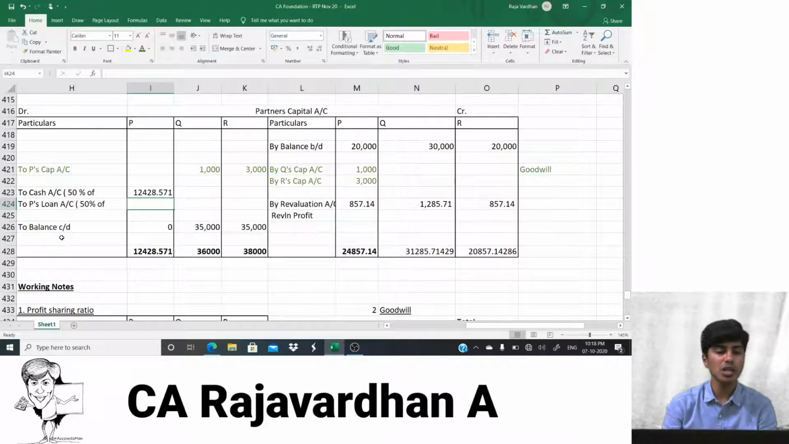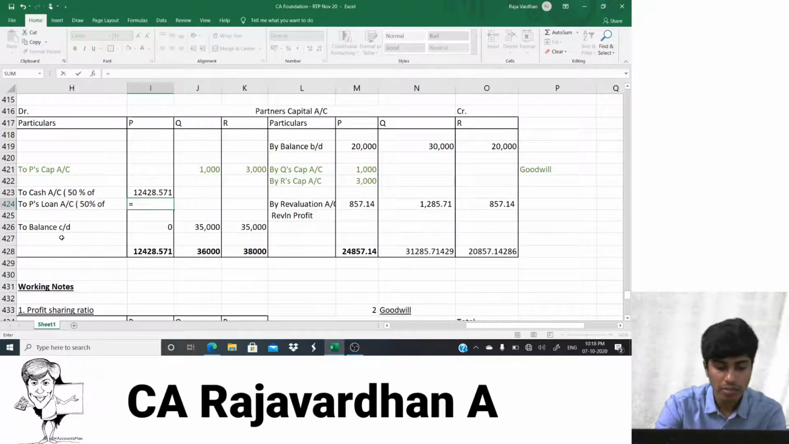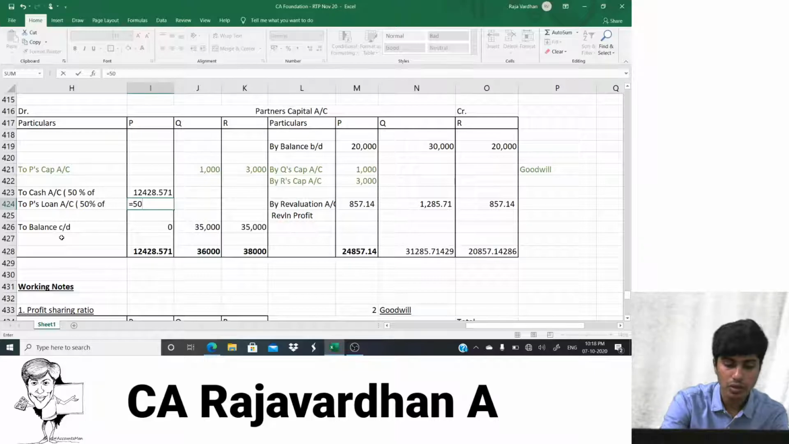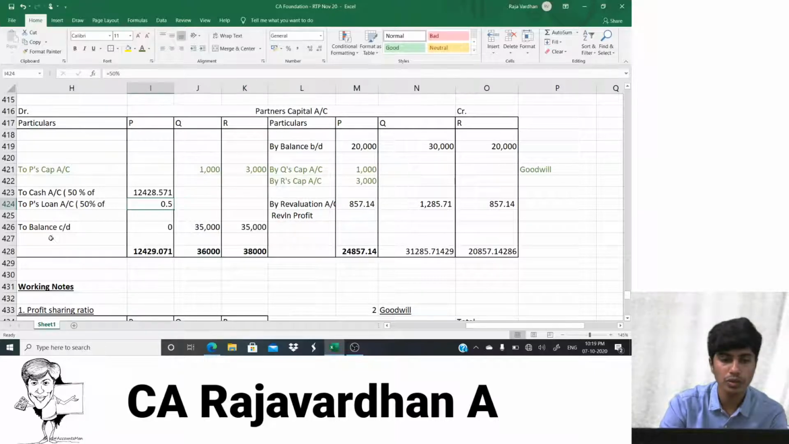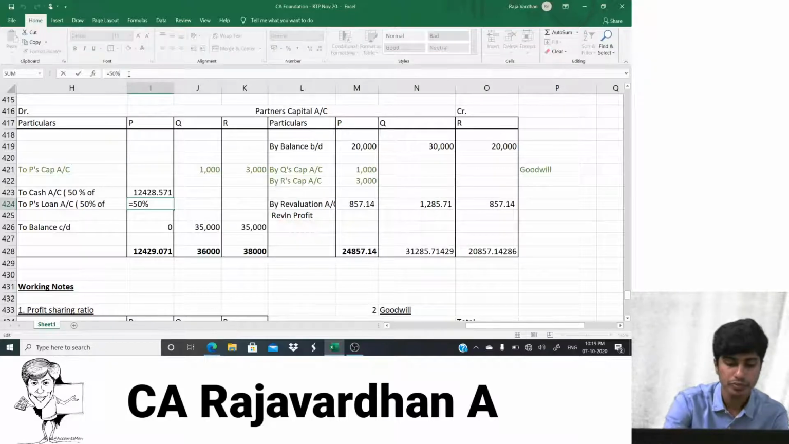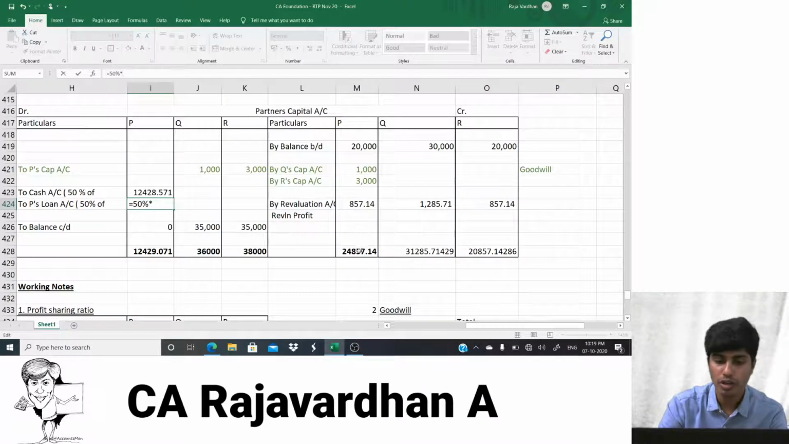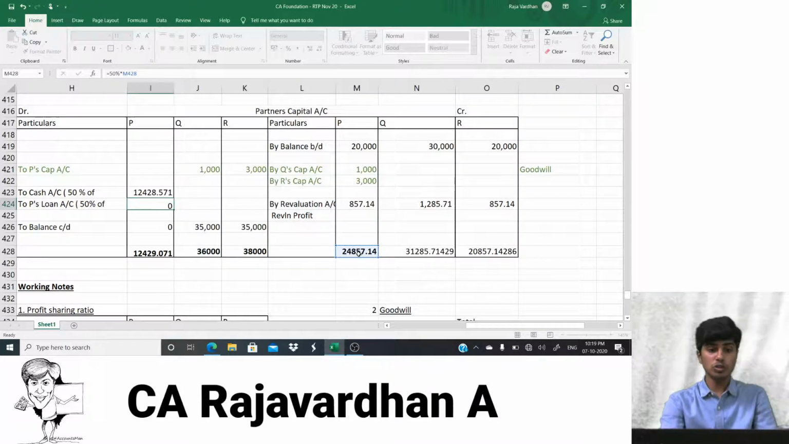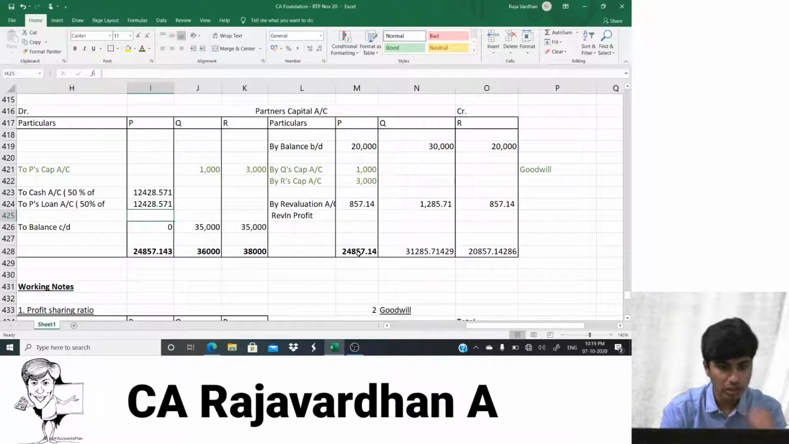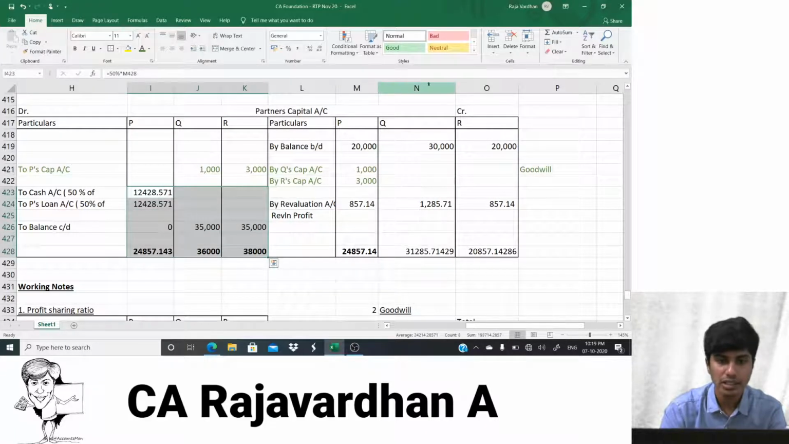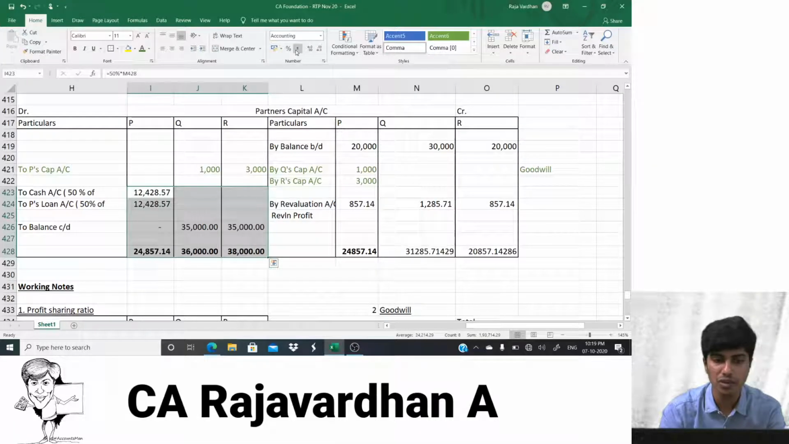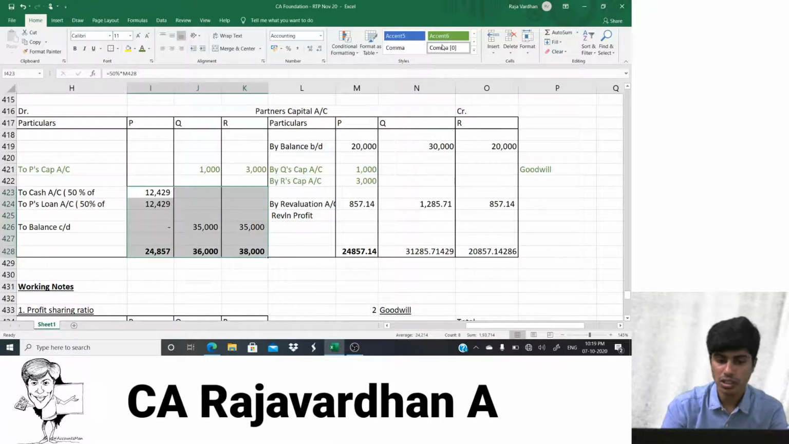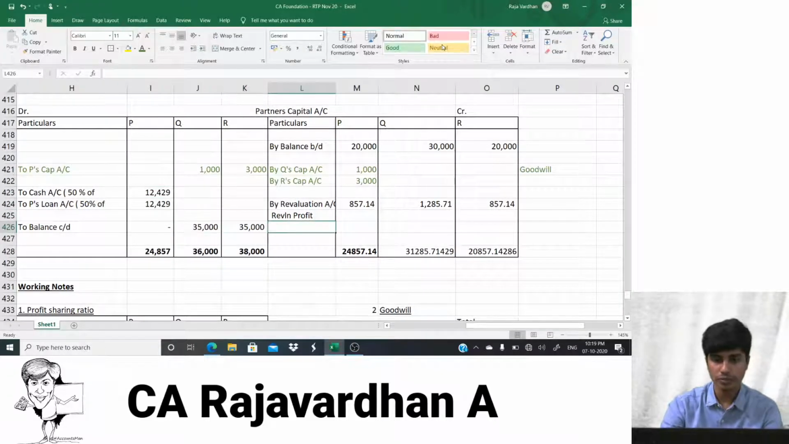Yes, 50% is to be paid by cash. What about the balance amount? The balance 50% would be transferred to his loan account. Out of 24,857.14, what belongs to P? No amount will be carried down. Yeah, 12,428.57 would be paid in cash, and again an amount equivalent to that will be transferred to which account? It will be transferred to your loan account.